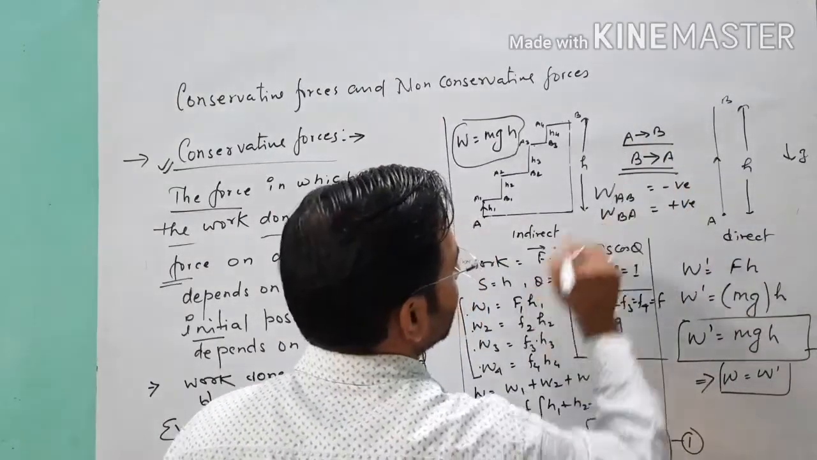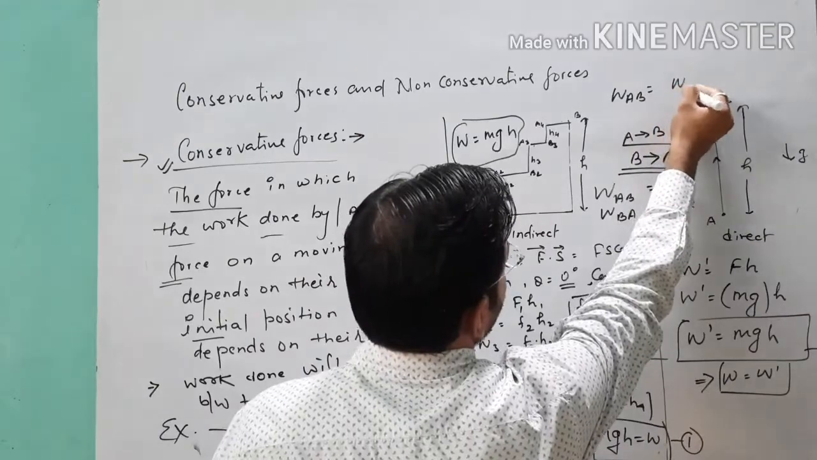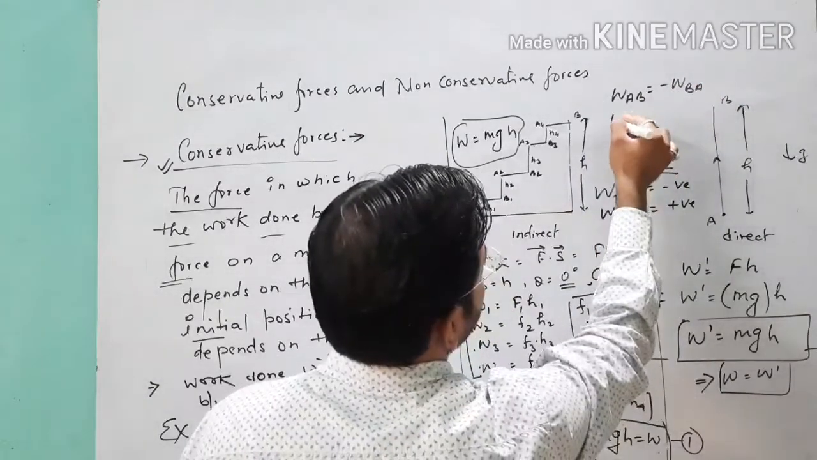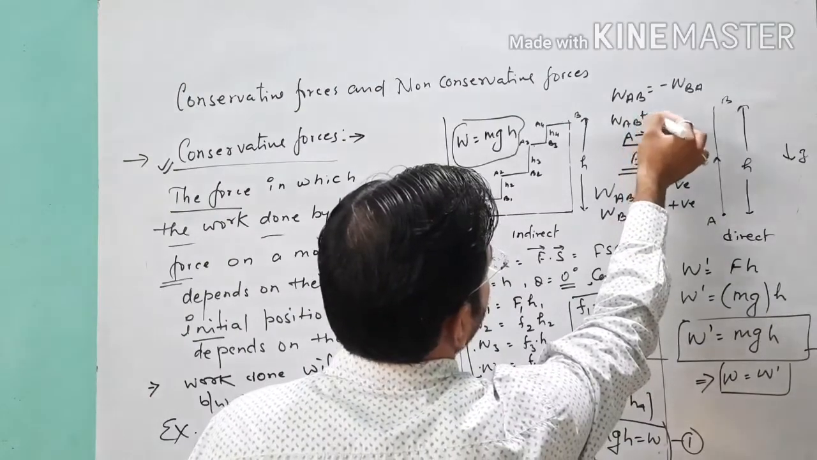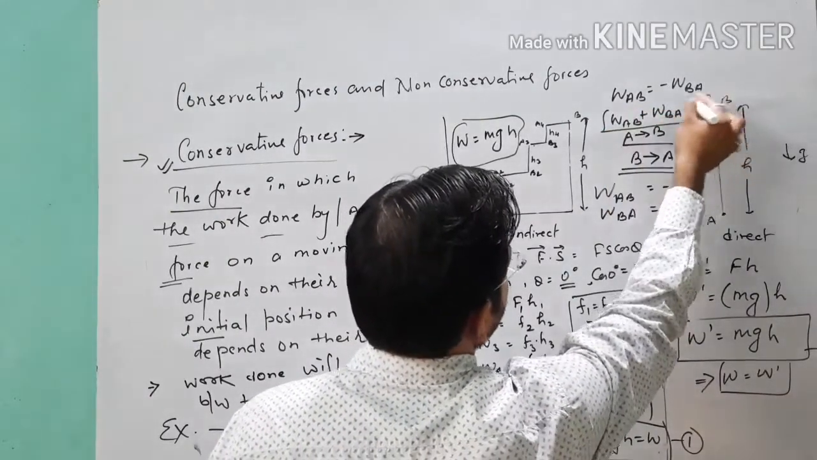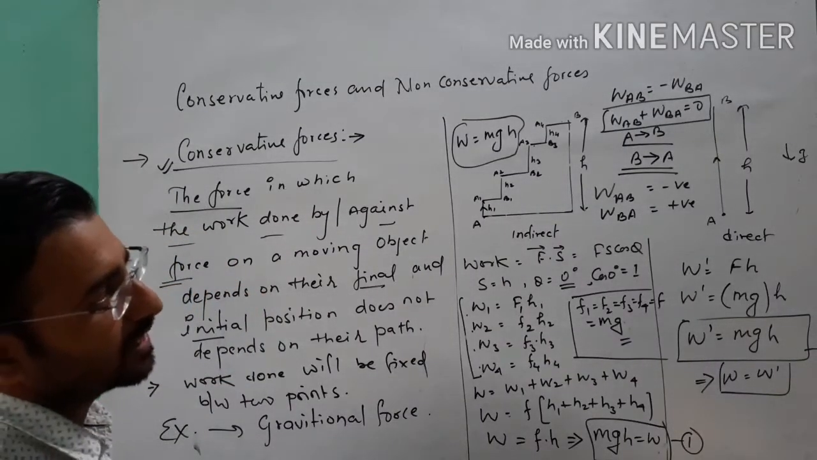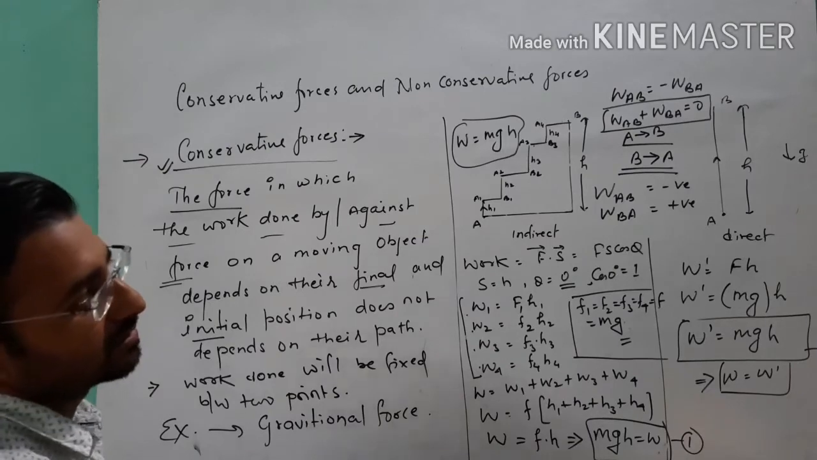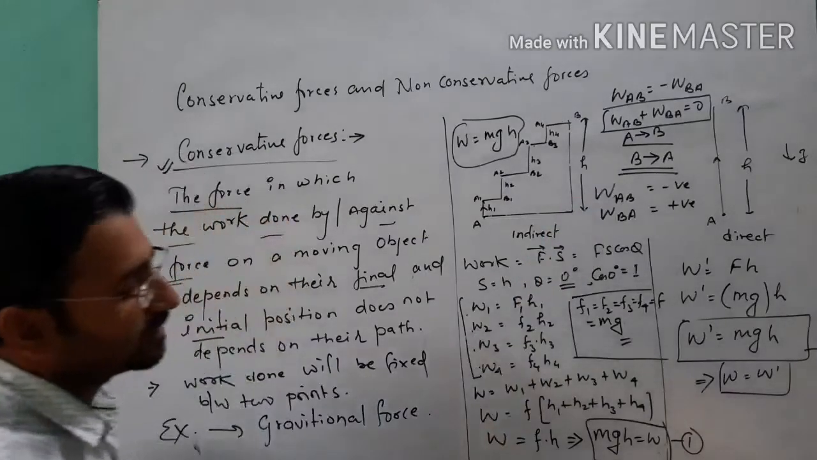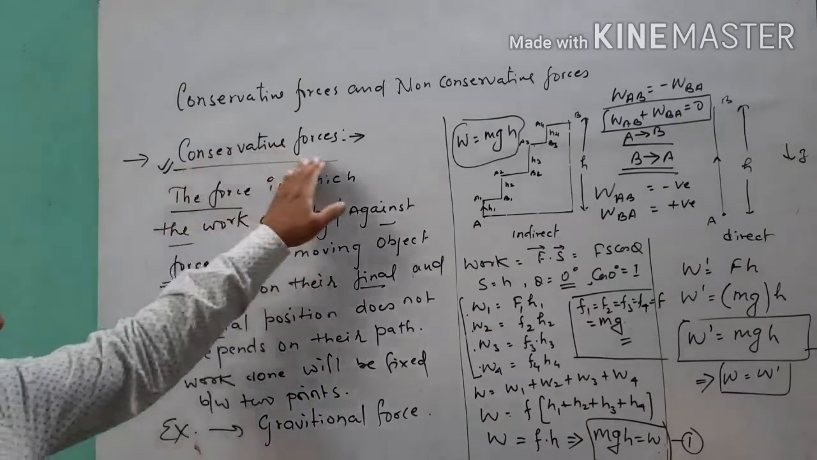Hence we can say that W_AB, as we know, is numerically equal but in directional form it will be different. So here the sum of these two will be 0 in this condition. Point clear? The work done by A to B and the work done by B to A, the algebraic sum of these two will be 0 because of this. So this is the expression for conservative forces.